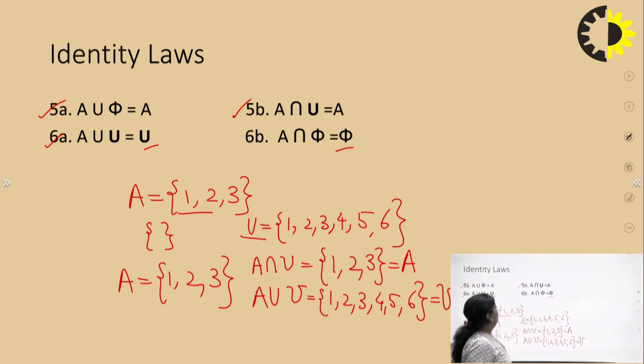Now, whenever you take this A and try to find out intersection with this null set phi, what will you get? You will get the set phi because there is nothing in common. So you will get a null set over here. So this is how the identity laws hold for sets.